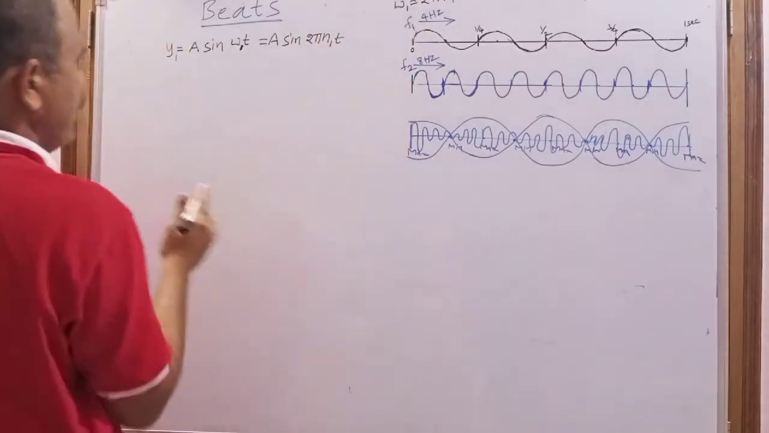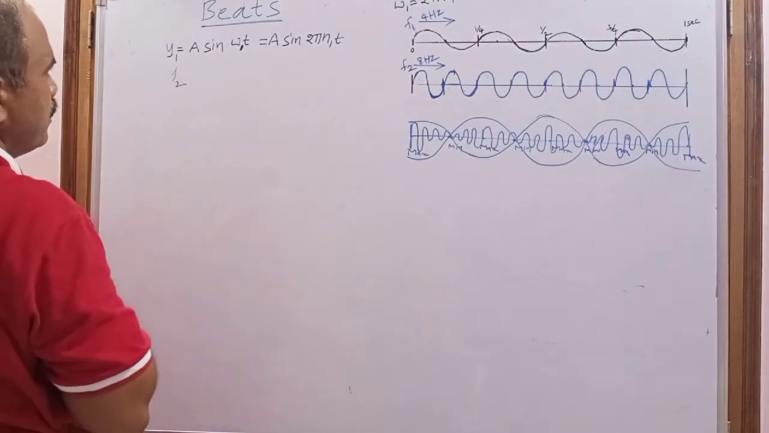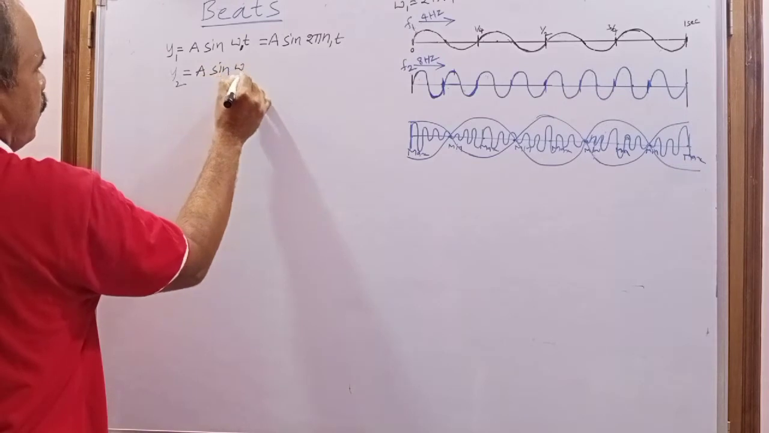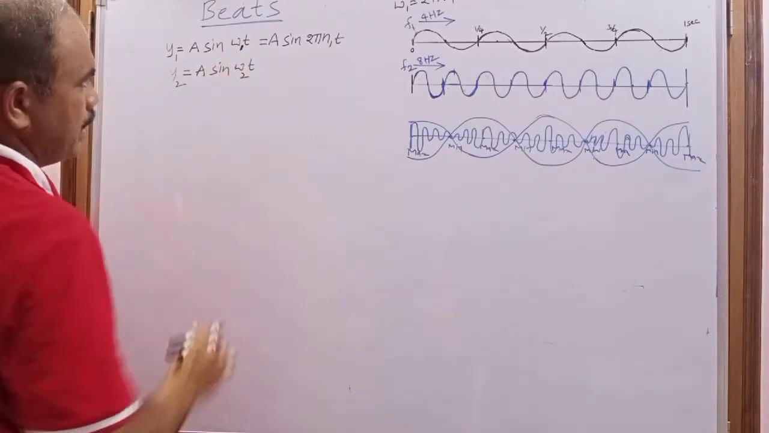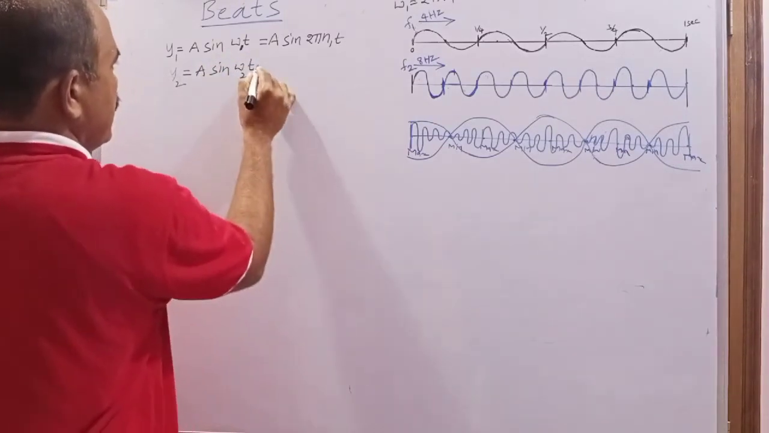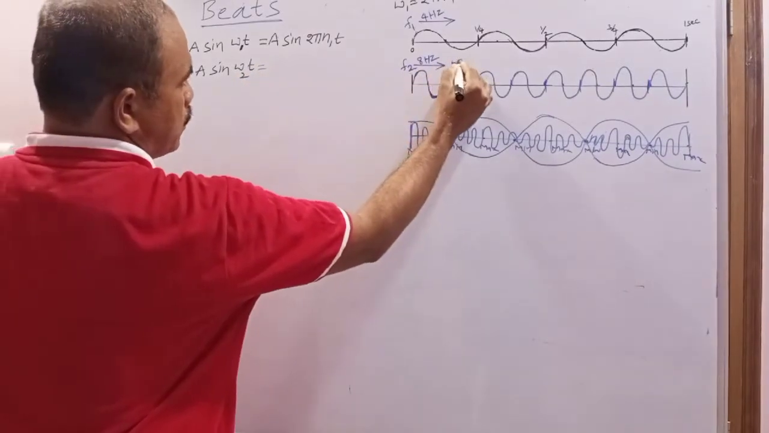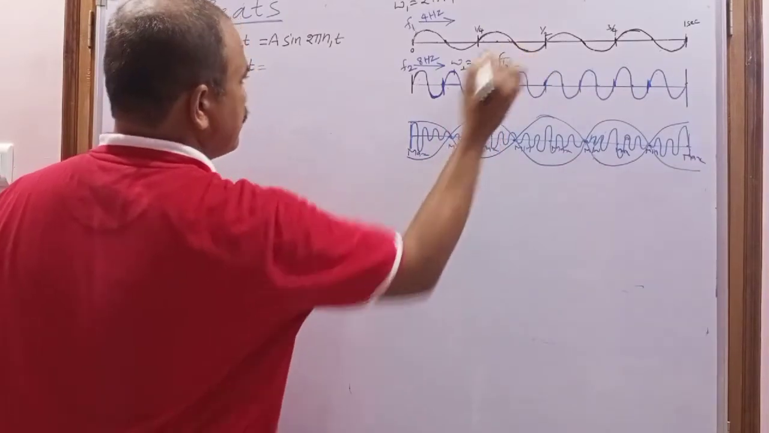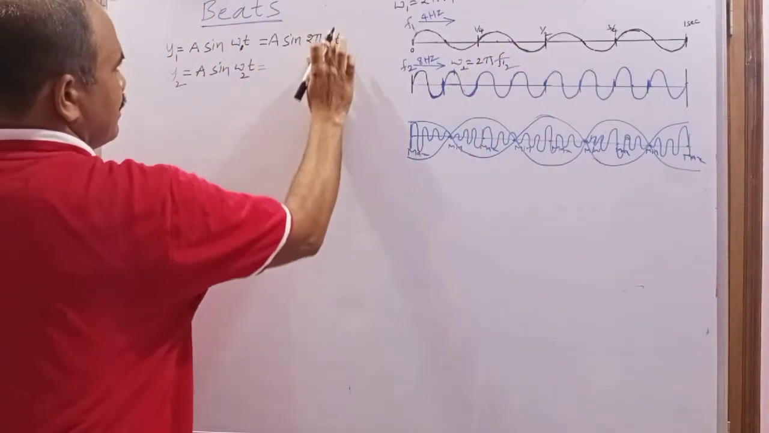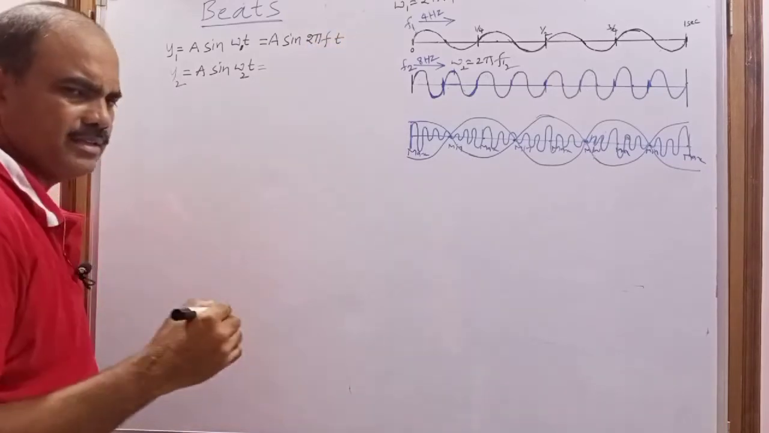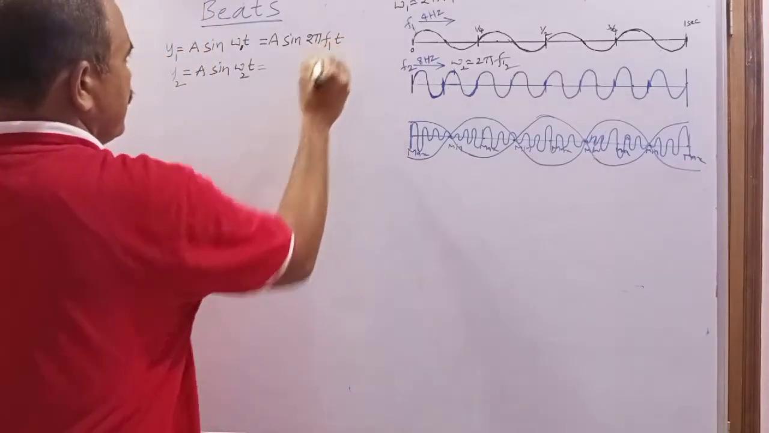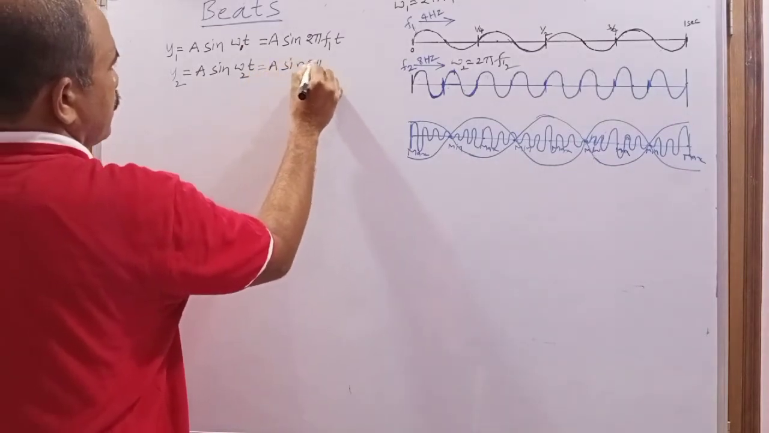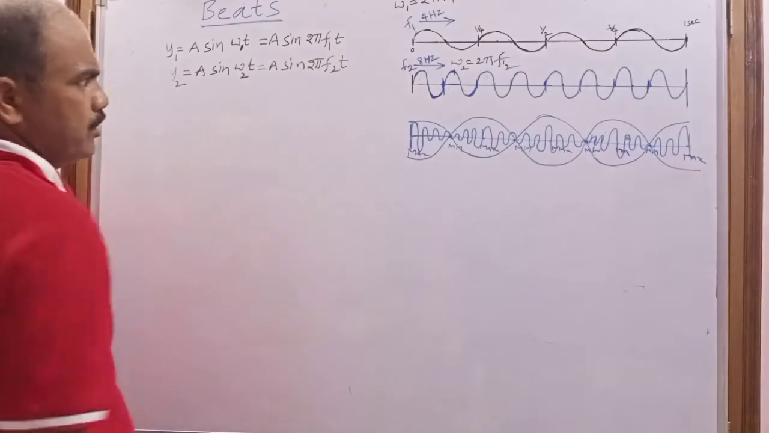Next come to the second wave. What is the second wave equation? y2 equal to a sin omega 2 t. This is the angular frequency of the second wave. Omega 2 equals 2 pi f2. You can take n also as the frequency. So y2 equal to a sin 2 pi f2 t.